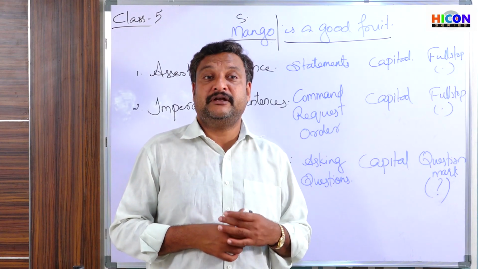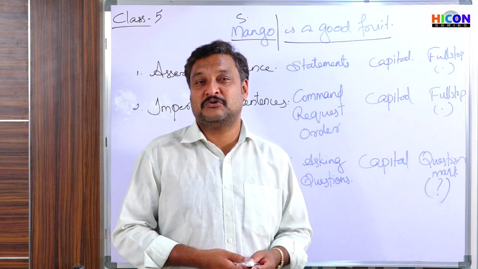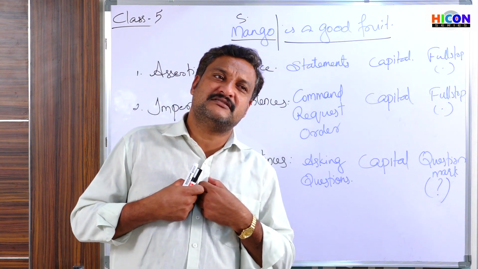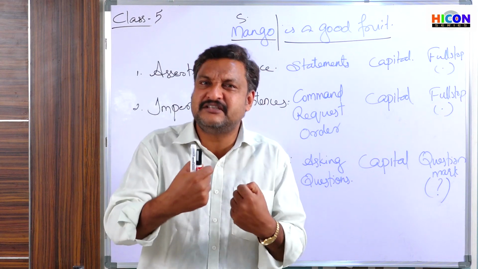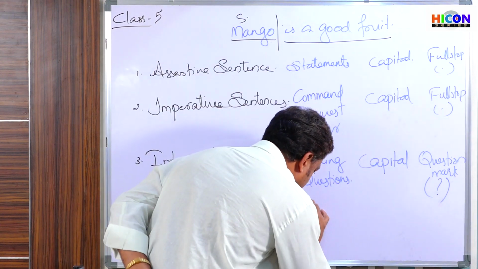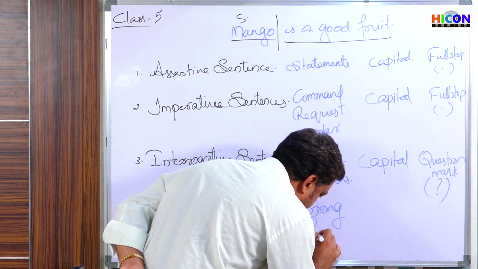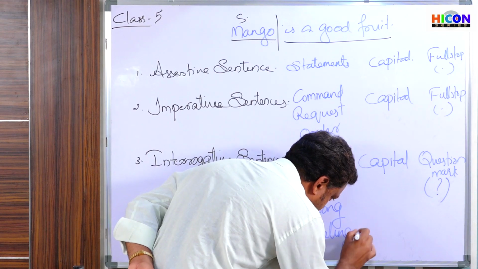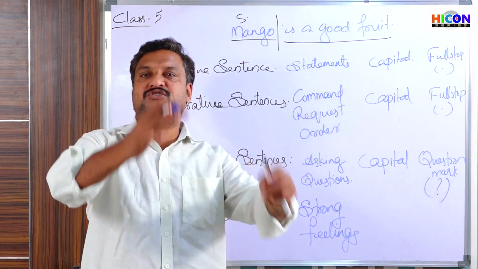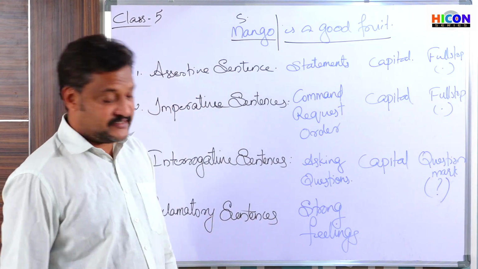Or if your friend lost something, we say, oh, so sorry. So when we have some strong feelings to express, then we use exclamatory sentences.